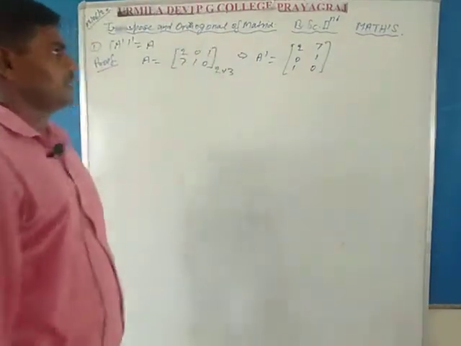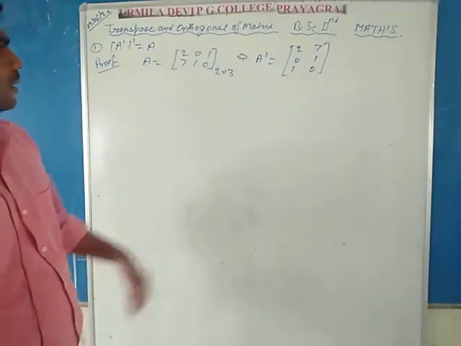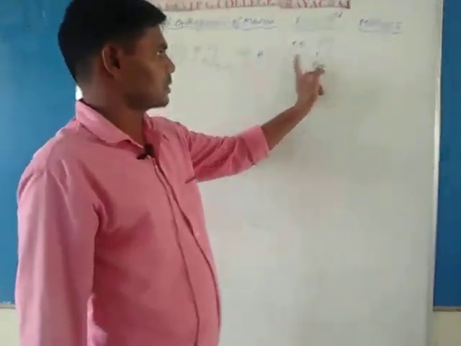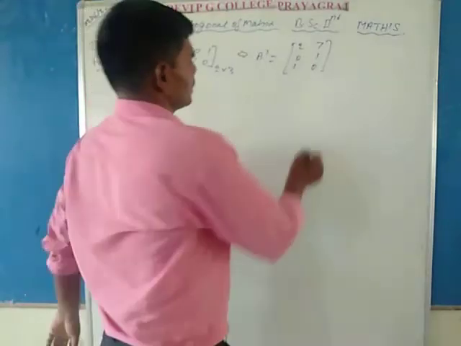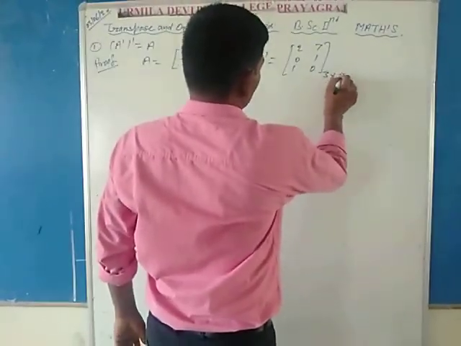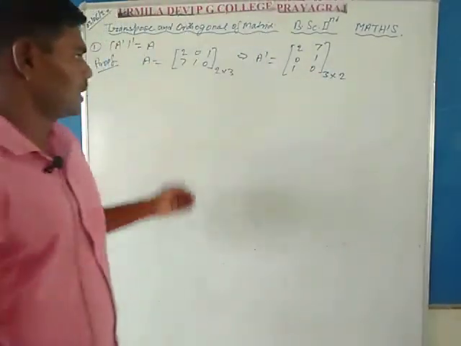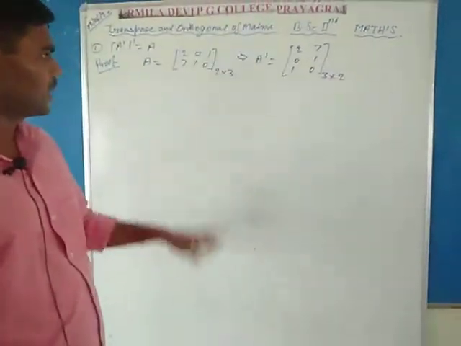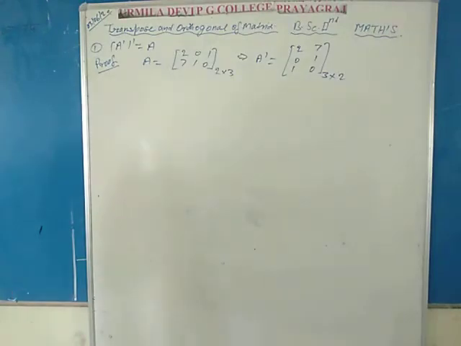This is called the transpose of the matrix capital A, meaning A dash. The order of this matrix is 3 by 2, while the order of the given matrix capital A is 2 by 3.